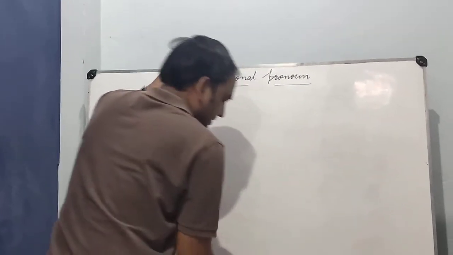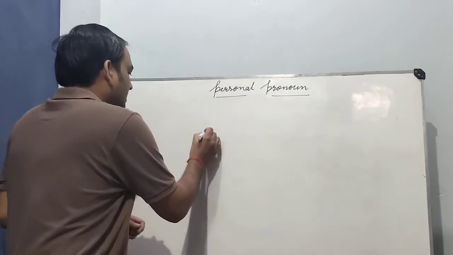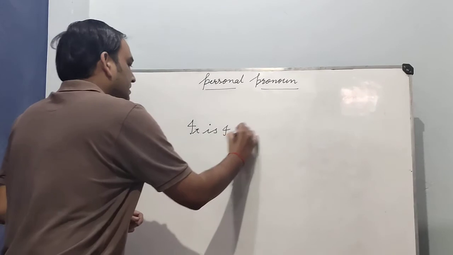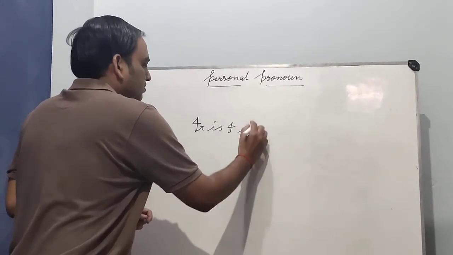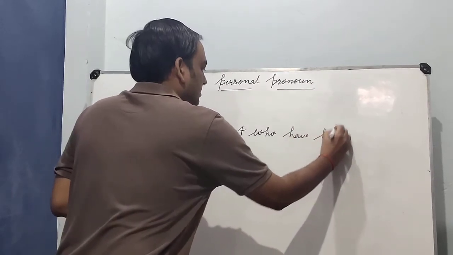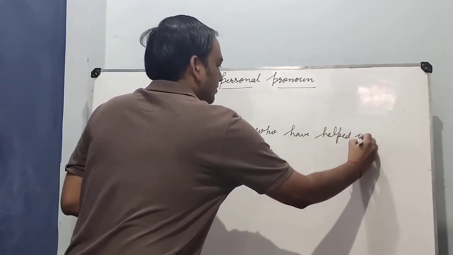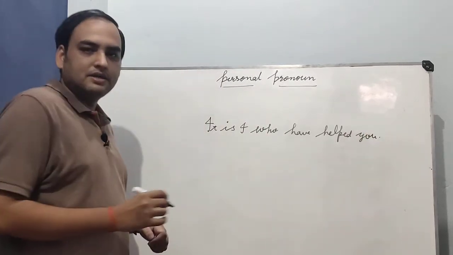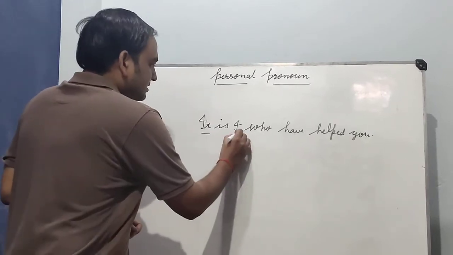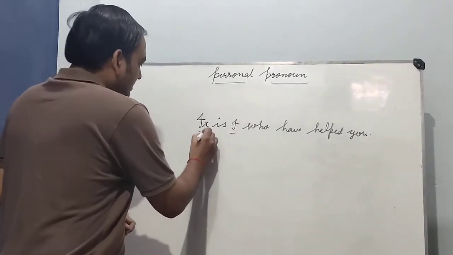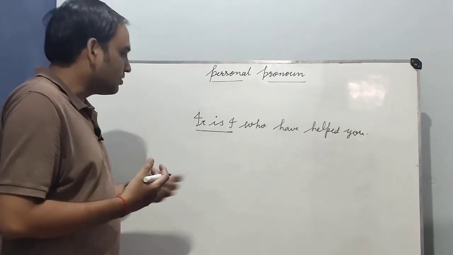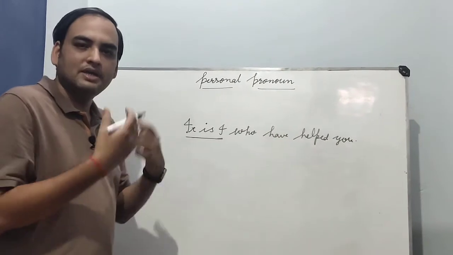Okay, now I am writing here a sentence. It is I who have helped you. Okay, it is the pattern in which we are using it. It is a personal pronoun here and I is a personal pronoun here, and it is used like this. It is I, यानी कि वो मैं हूँ. Who have helped you, जिसने तुम्हारी मदद की.